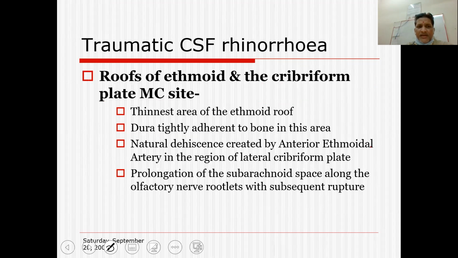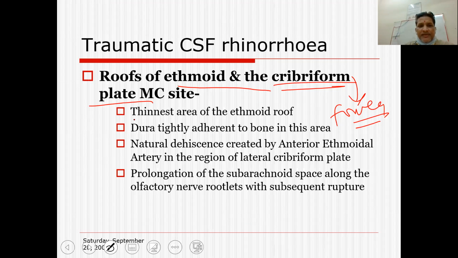So because of this, the ethmoid and cribriform plate, the ethmoidal roof or cribriform plate, along with the fovea ethmoidalis, which is the roof of the nasal cavity, the anterior skull base, you can say, is a very thin area of the ethmoid bone, and the dura in this area is tightly adherent to the bone.